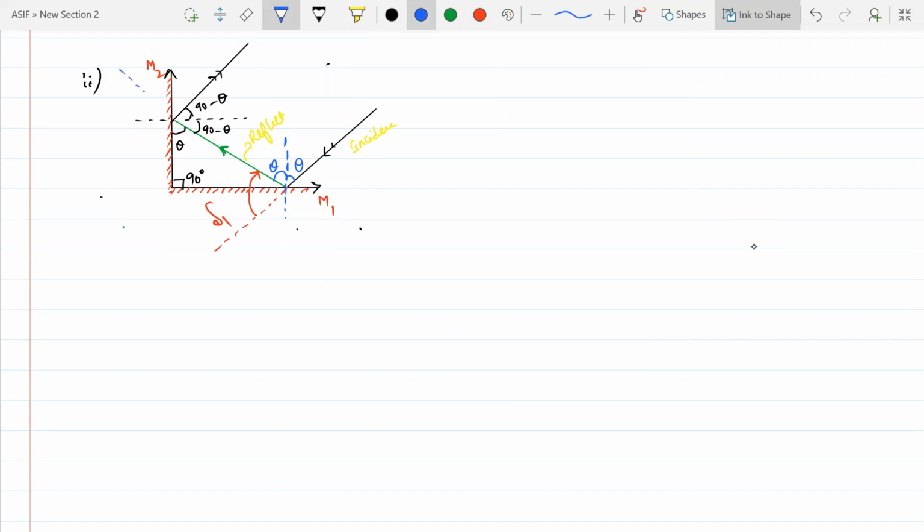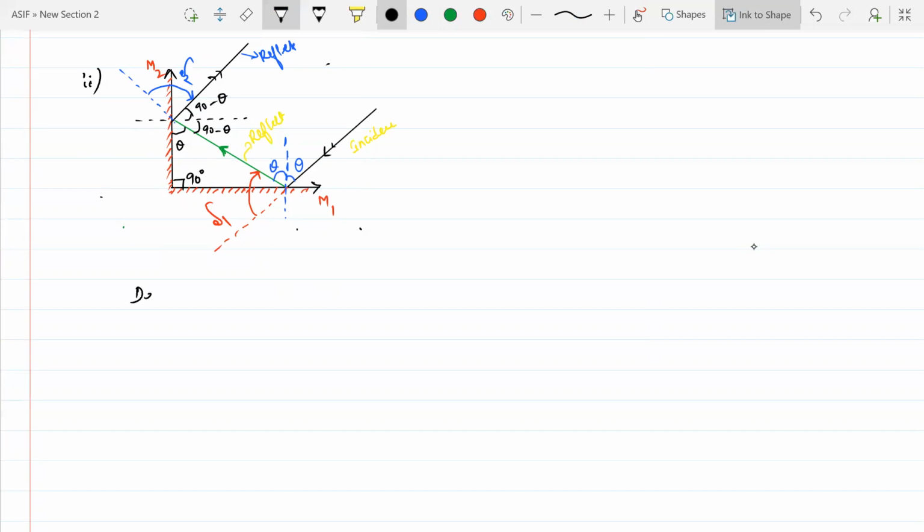In the same way here, for this ray of light, I need to extend this ray of light like this. Now, from this extended ray of light, if you make an angle with the reflected, this will be delta 2. For this one, this will be delta 1. Now, for the mirror M2, the reflected ray of the first one will be acting as the incident ray of light. Is the deviation clear now? Now, how many deviations are you getting? 2, sir. Are they in the same direction or opposite direction? Opposite direction. Very good.